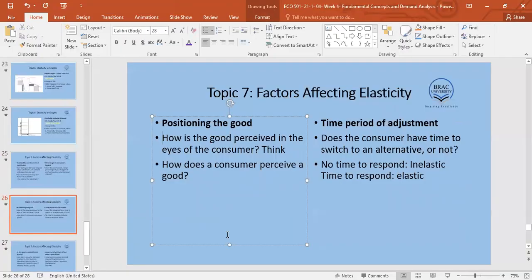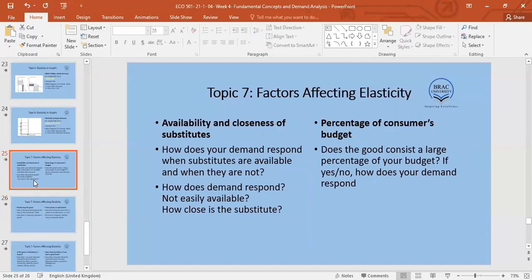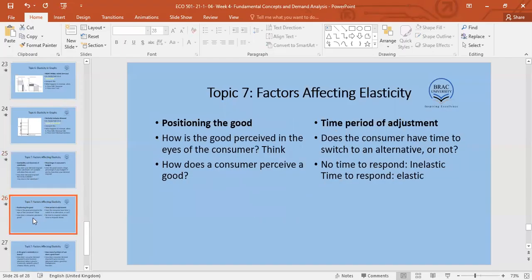Positioning of the good. How can we position the good in such a way that the consumer feels an incentive to buy? This is something that we are going to discuss in the class. Okay, we have already discussed two examples over here. Number one, the chewing gum example. Number two, availability and closeness of substitutes. We'll think about other things as well. And once we discuss the positioning of the good, we will be discussing topics outside economics.